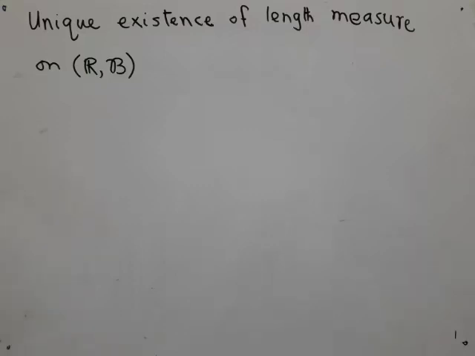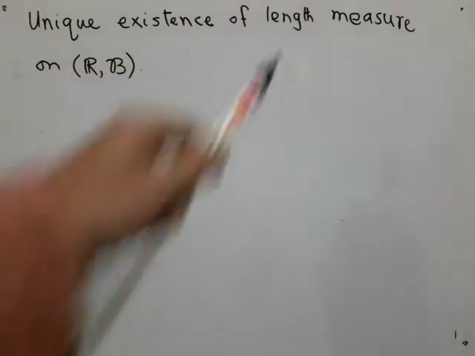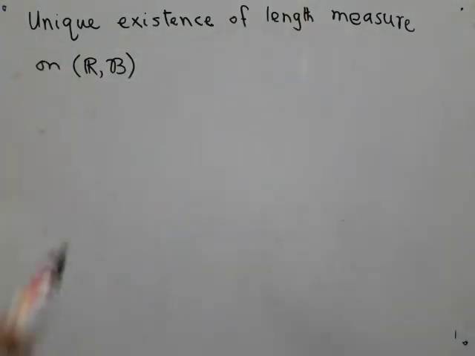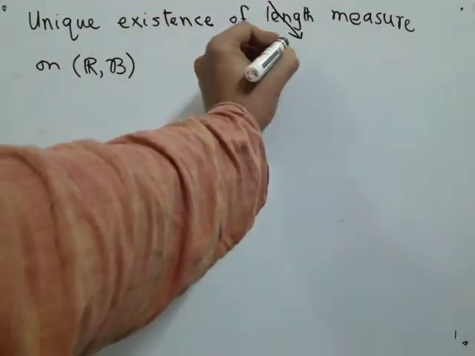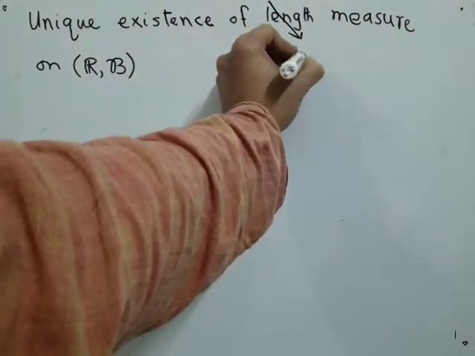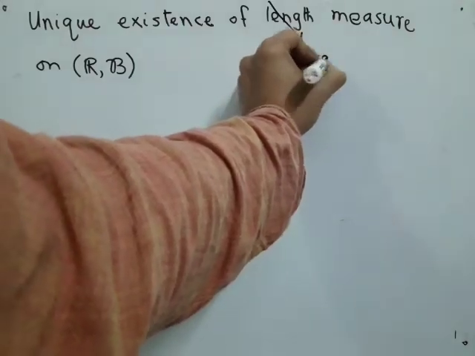In the last video, we were talking about proving the unique existence of length measure on R, B. That is, we have this measurable space and we want to show that the concept of length that we have been using all along from our childhood really exists in a well-defined way and is unique. Now, typically we do not talk about the length measure in mathematics. We have a different name for it. We call it the Lebesgue measure.